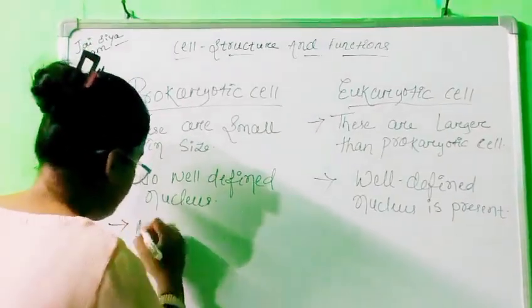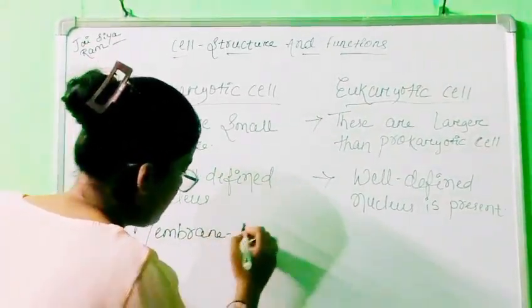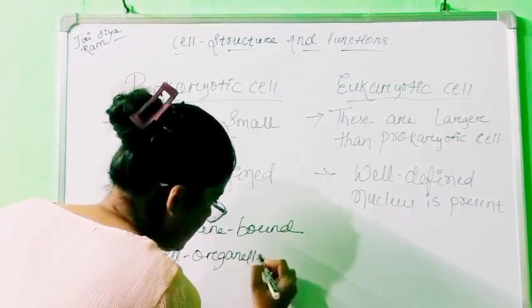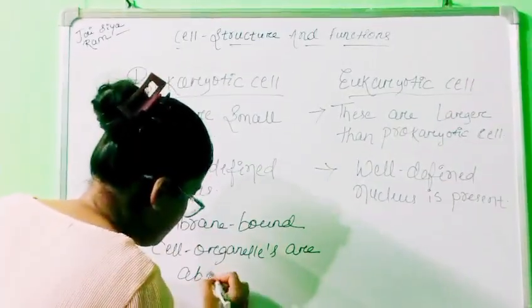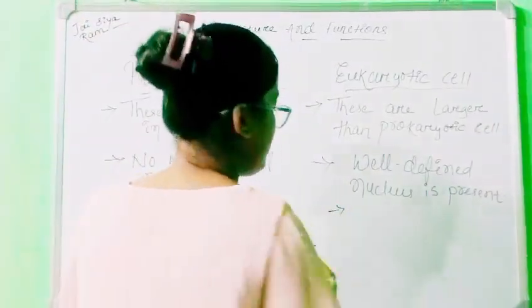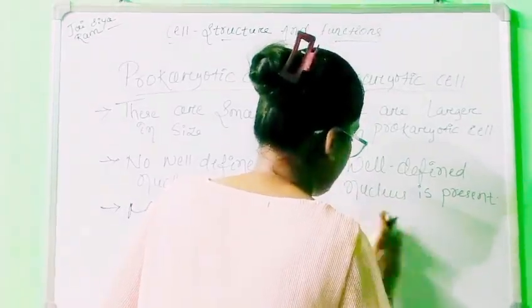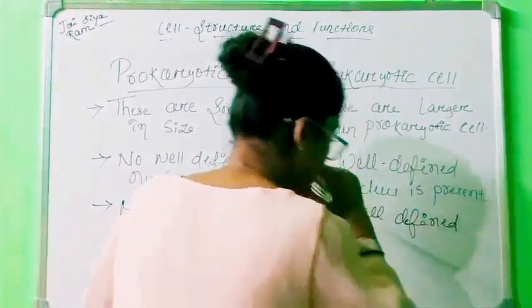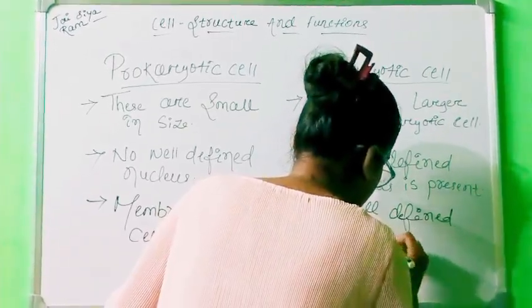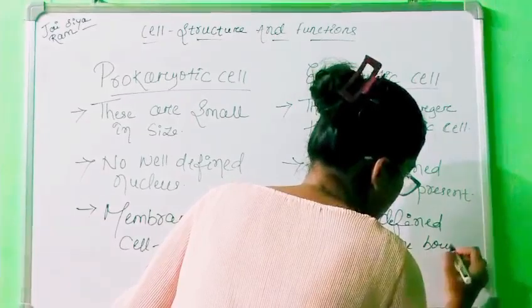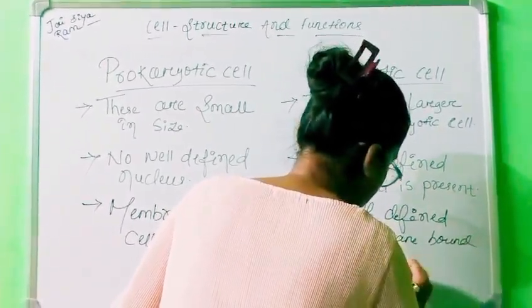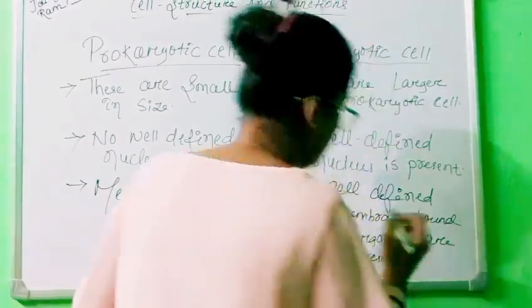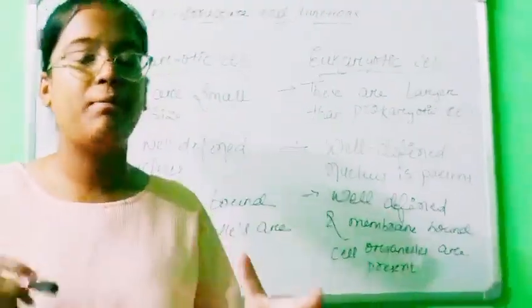So in case of prokaryotic cell, membrane-bound cell organelles are absent.